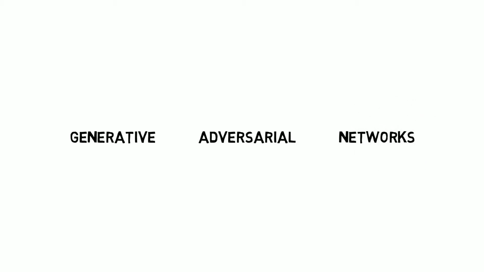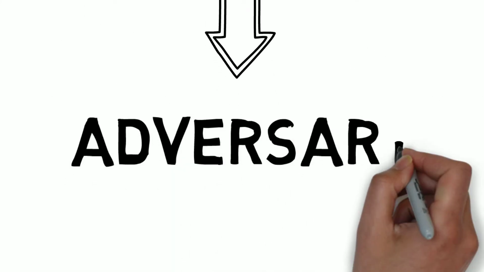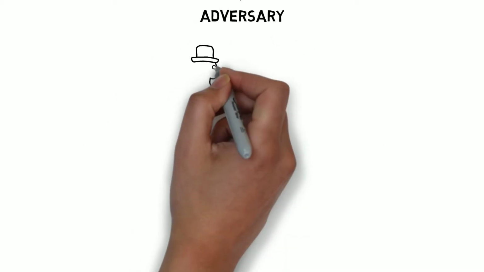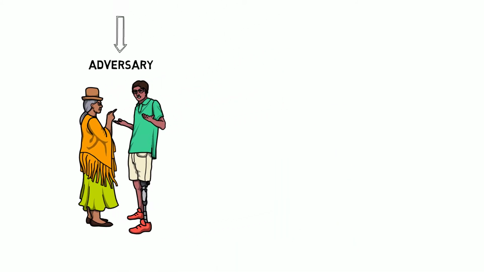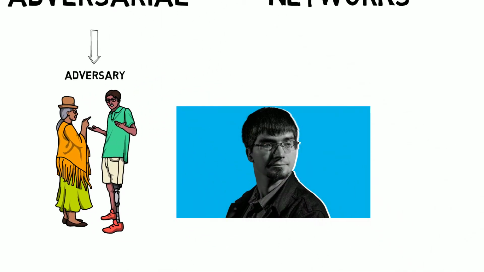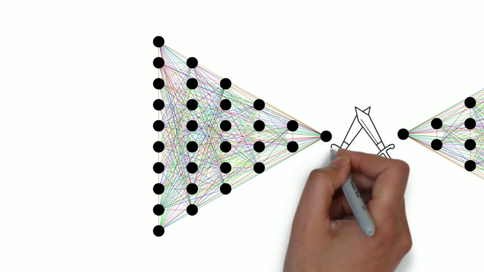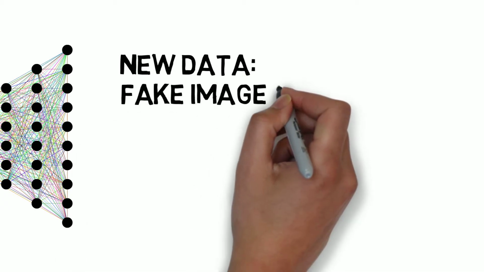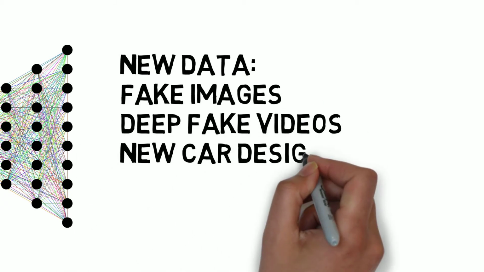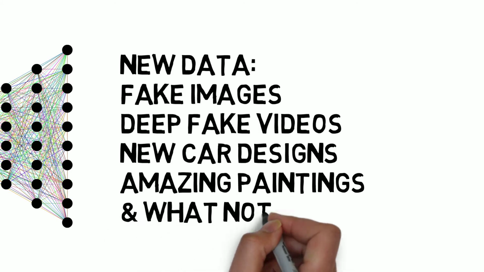So what is a generative adversarial network? Let's break down the term. The term adversarial has come from the word adversary, which means when two people oppose each other. Taking into account this idea, generative adversarial networks were created by Ian Goodfellow in 2014 with his colleagues. In this type of algorithm, two neural networks compete with each other in a game, which leads to generating new data with the same characteristics as the provided training data.